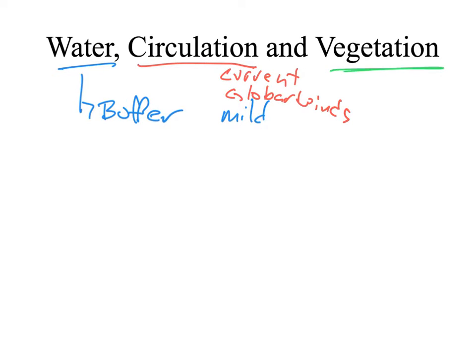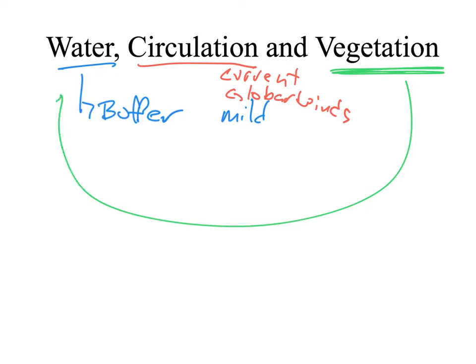Finally, we have vegetation. And we all know this one. On a hot summer day, it's a lot cooler to walk across a grassy field than it is to walk across, say, an asphalt parking lot. Vegetation is going to keep things a little bit cool. It's going to increase the moisture of the air, and that relates us back a little bit to this water and this buffer system. So if we have a lot of vegetation, we're not going to see vast changes in temperature as we would if we were in an area that had a little vegetation, like a desert per se.